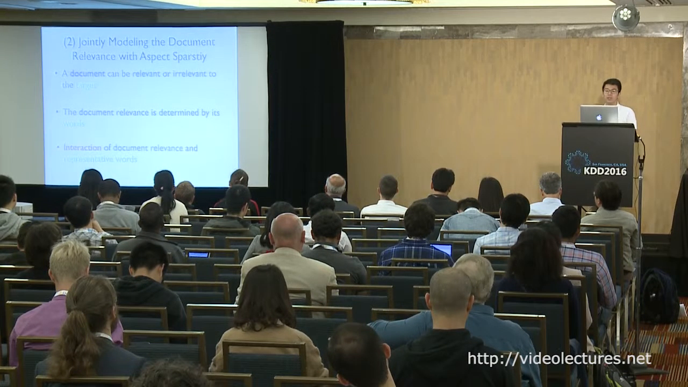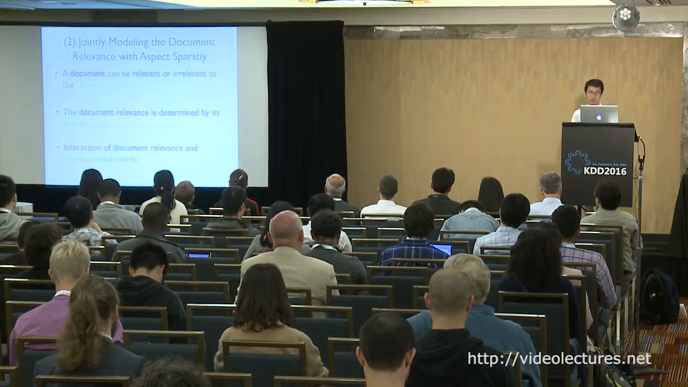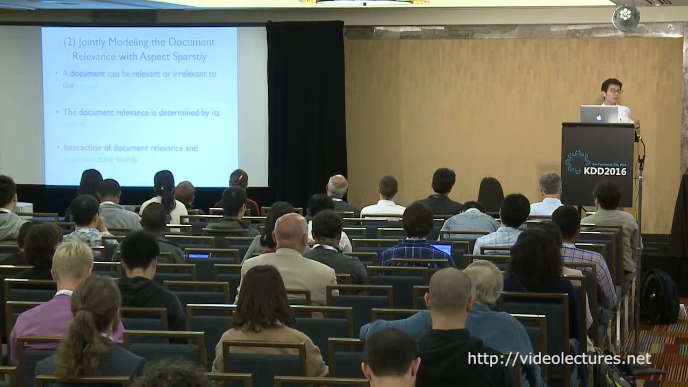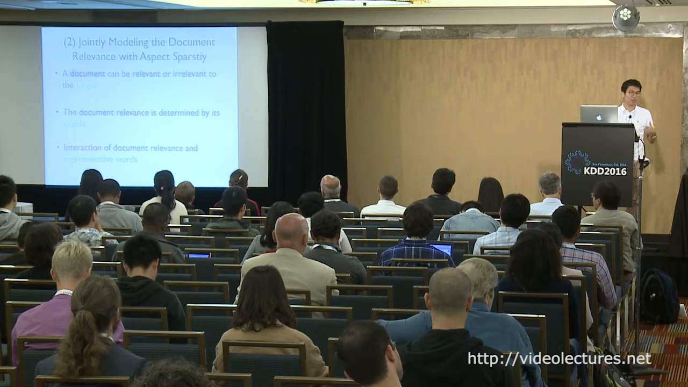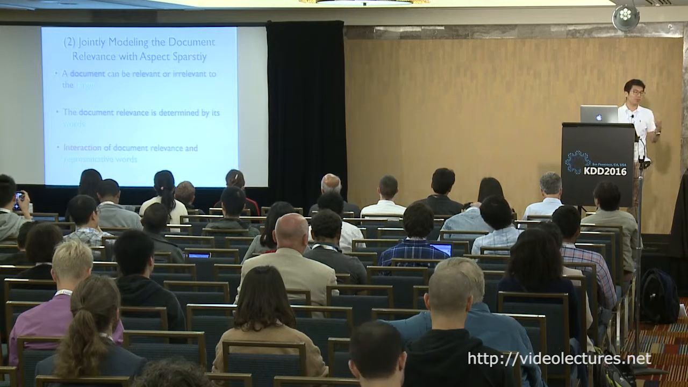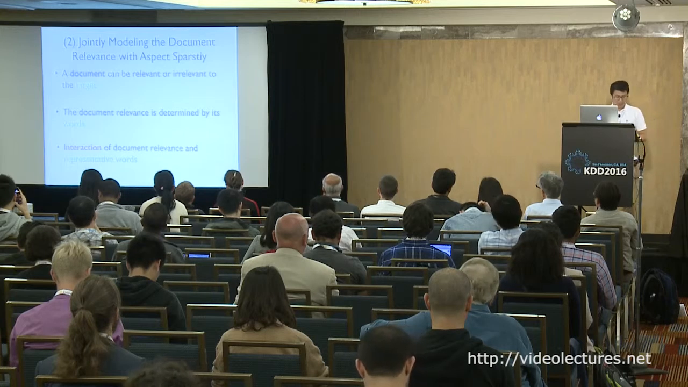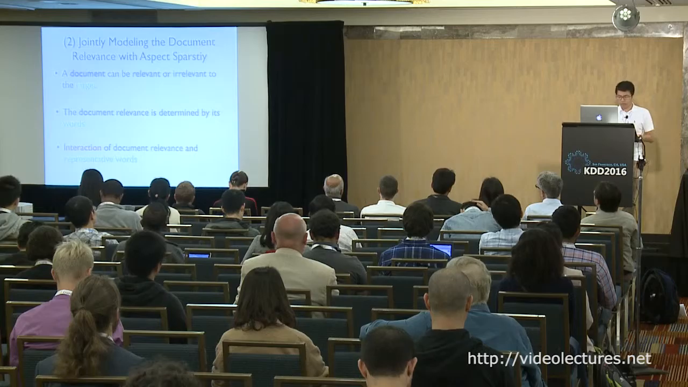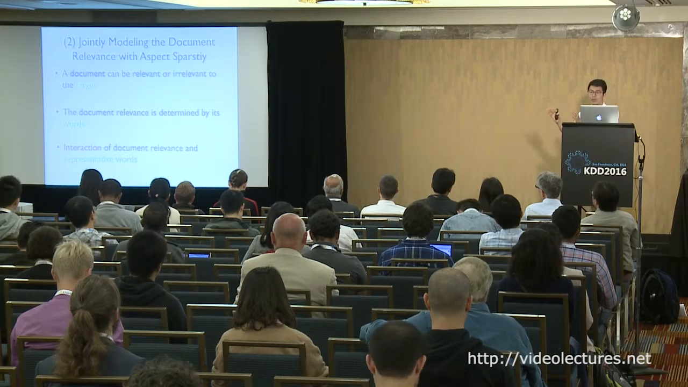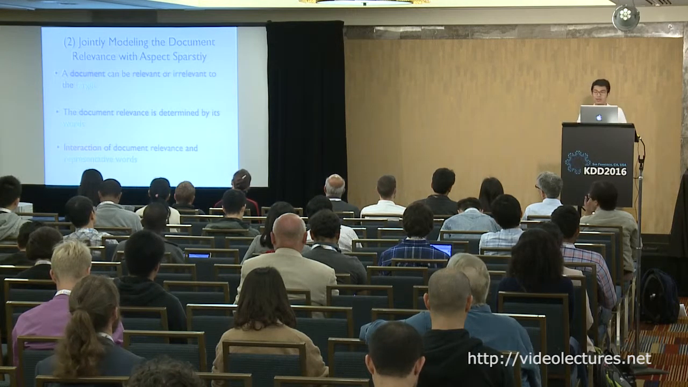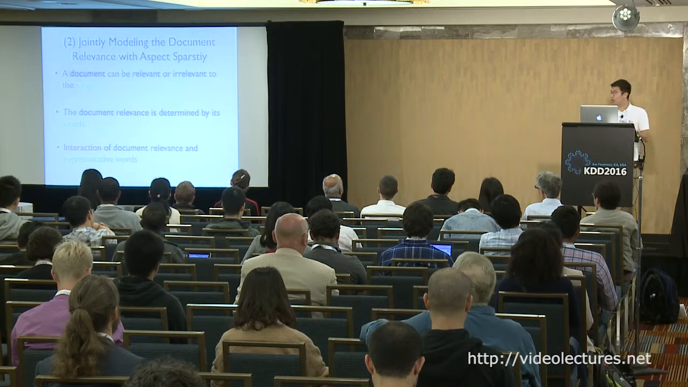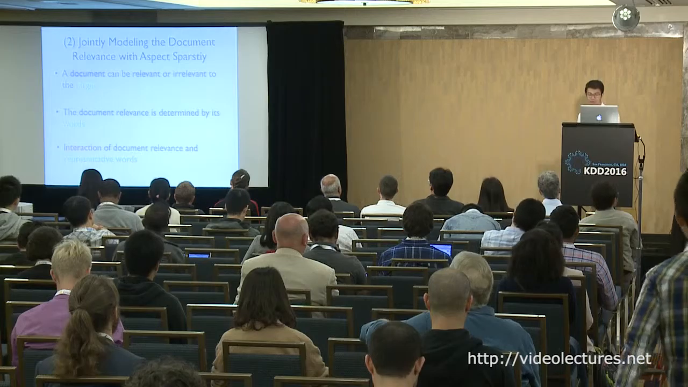The second important technique is that we jointly model the document relevance with the aspect sparsity. That means a document has two statuses: it is relevant to our target, or it is irrelevant to our target, right? But notice that a document is essentially represented by words. So if we can find representative words for the target, it can also help to find the representative documents, or the relevant documents. We want to jointly model this relationship in our modeling.